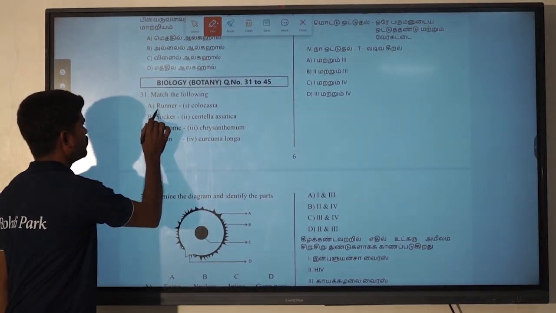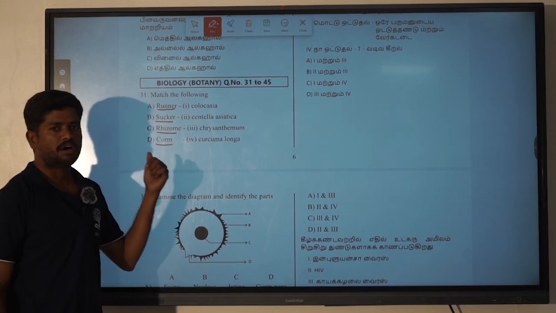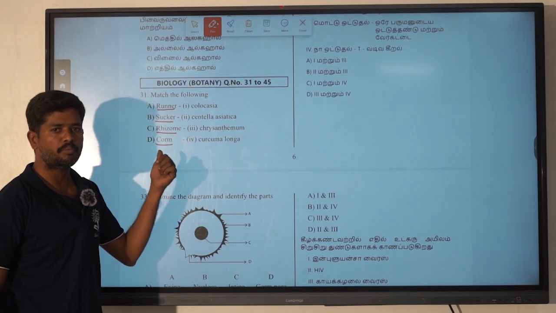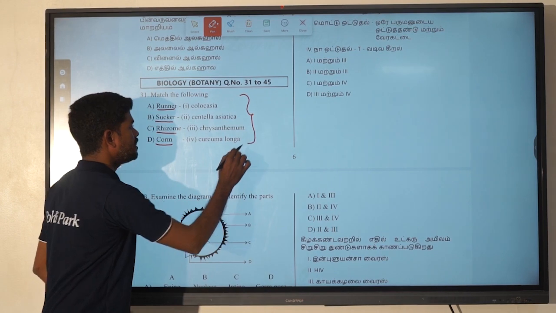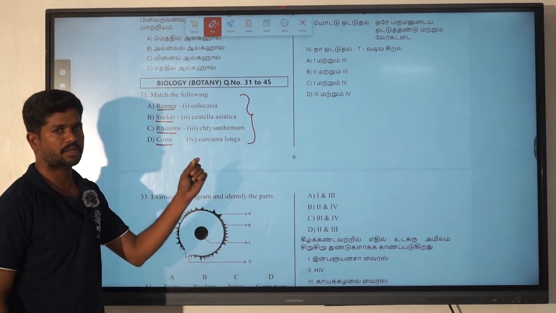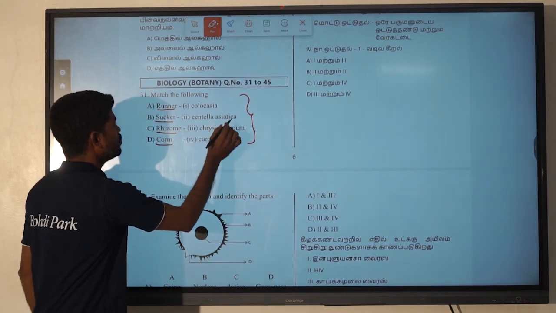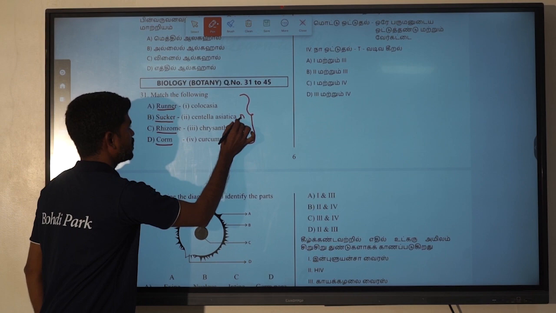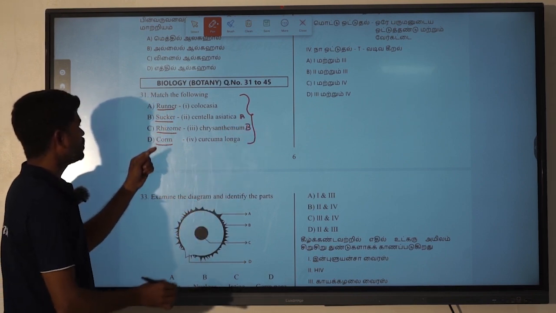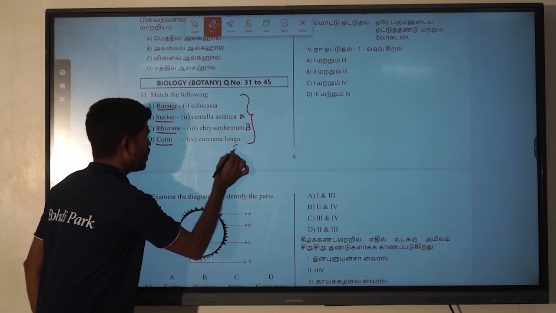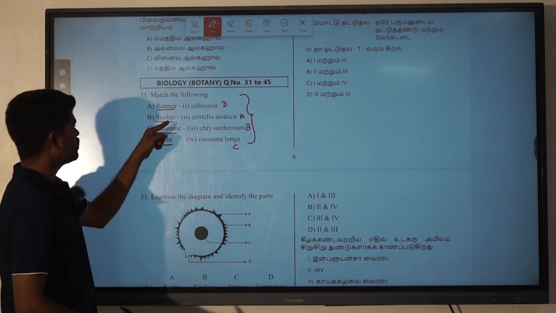Match the following: runner, sucker, rhizome, corm. These are all vegetative propagative particles present in plants. Here they have given examples of particular plants. Runner is present in Centella asiatica. Sucker is present in chrysanthemum. Rhizome is present in Curcuma longa. Corm is present in Colocasia. So we got the idea.